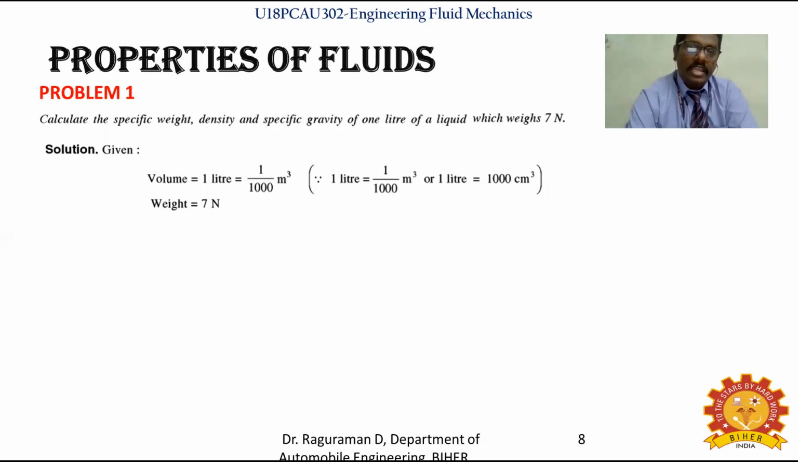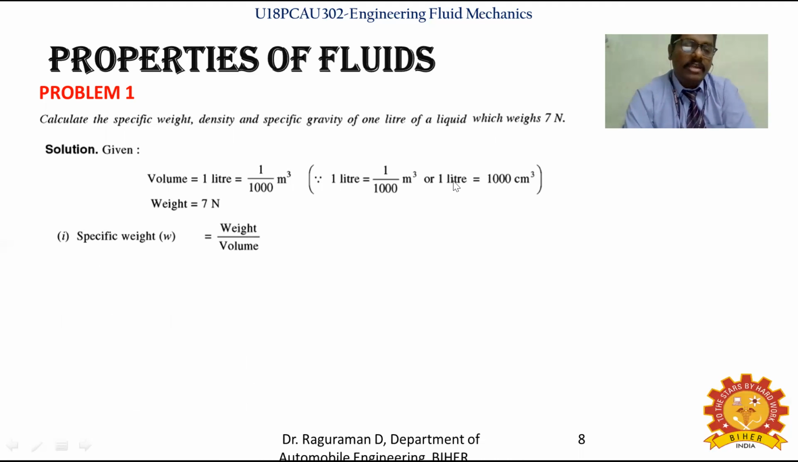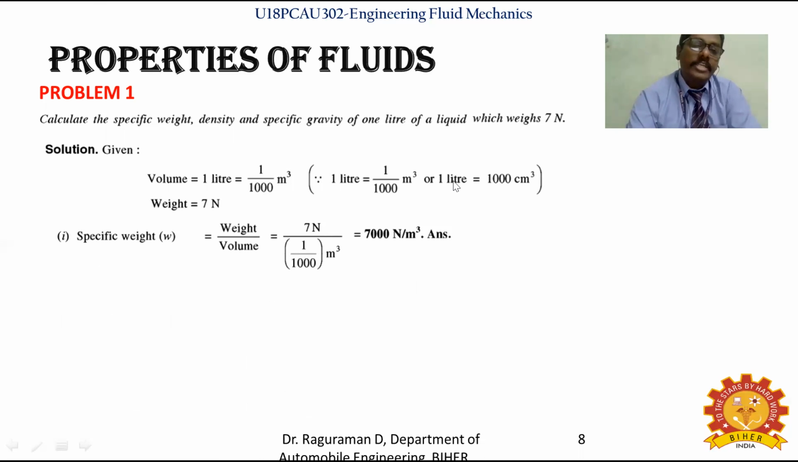In the question they have given 1 liter of liquid, so 1 liter equals 1 by 1000 meter cube. The other data given is weight, 7 Newton. All the other things we can calculate with the help of the standard relation. Specific weight is what? It is weight per volume. The weight is 7 Newton and the volume is 1 by 1000 meter cube. So we substitute 7 Newton divided by 1 by 1000 meter cube, and by calculation we get the value of the specific weight.